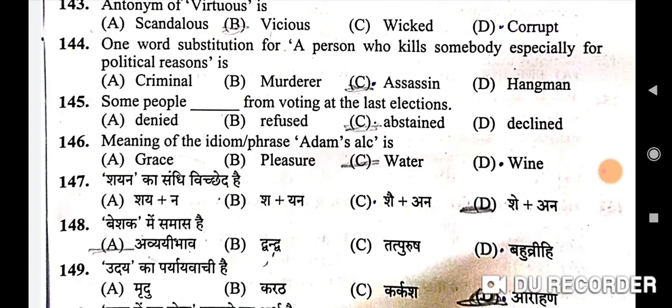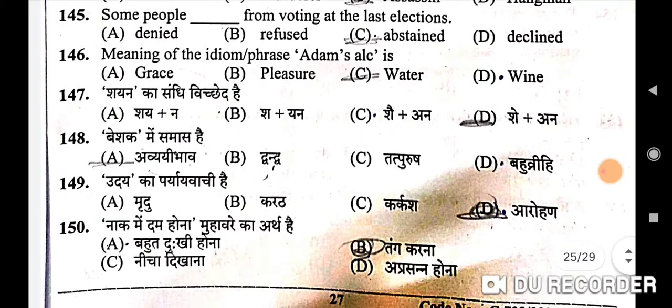145th question is: some people abstained from voting at the last election. C is the correct option. Next question is: meaning of the idiom Adam's ale is? Correct option is C, water.